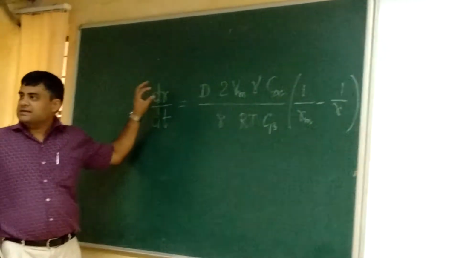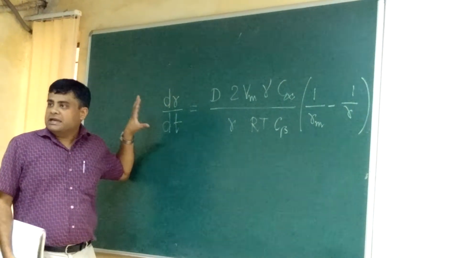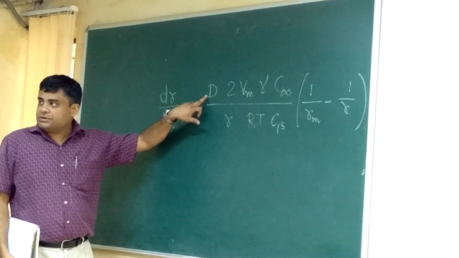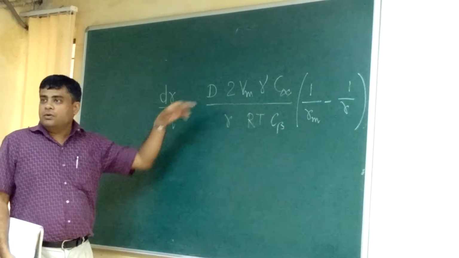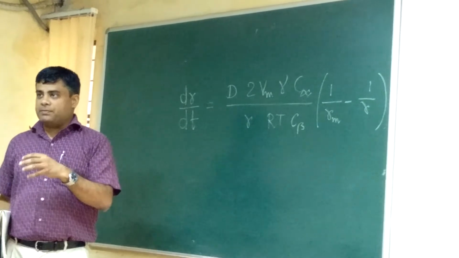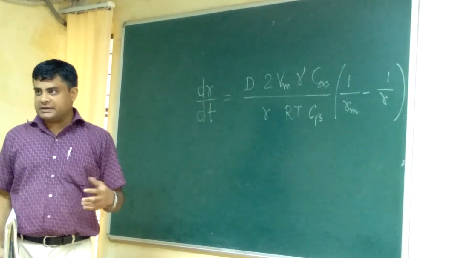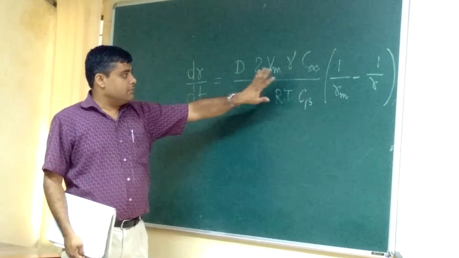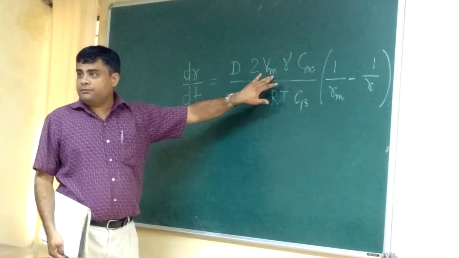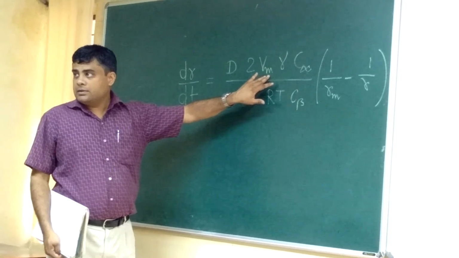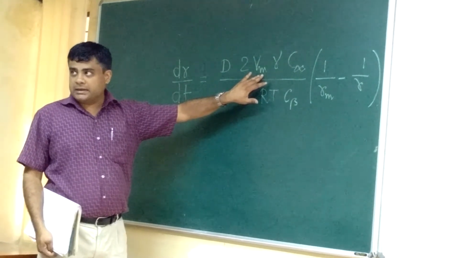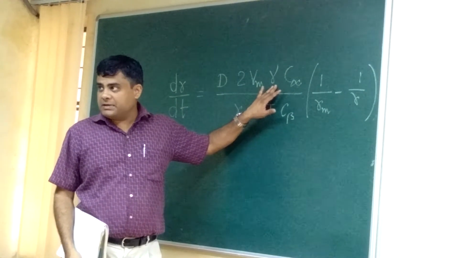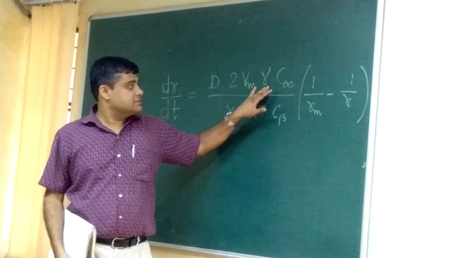A particle of size R is growing. Its velocity is given by dR/dt. D is the diffusivity of the solute that is being transported from in front of the small particle to in front of the large particle through the matrix. 2 is a number, Vm is the molar volume of the precipitate. Gamma is the interfacial energy between precipitate and the matrix.